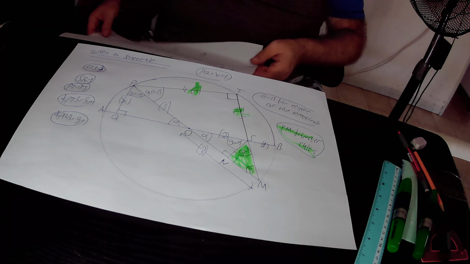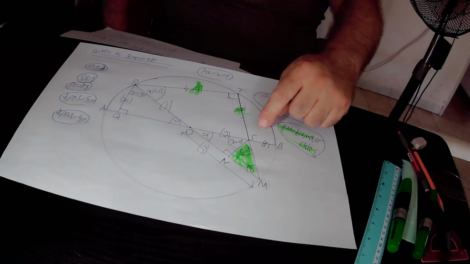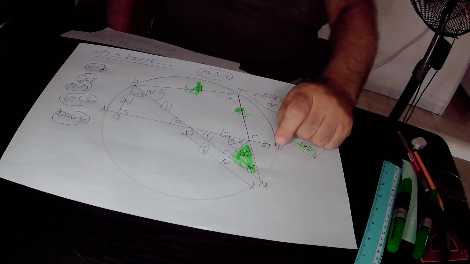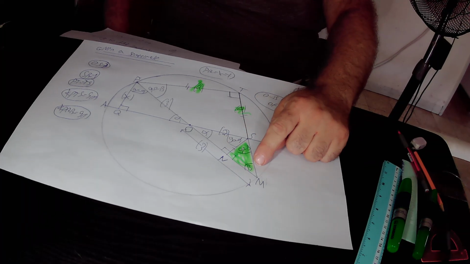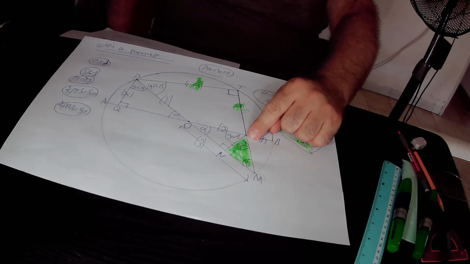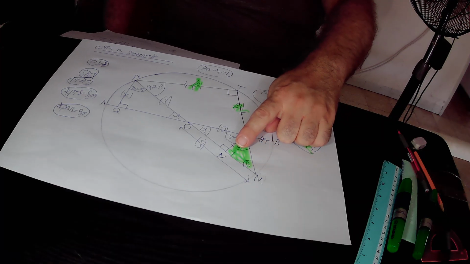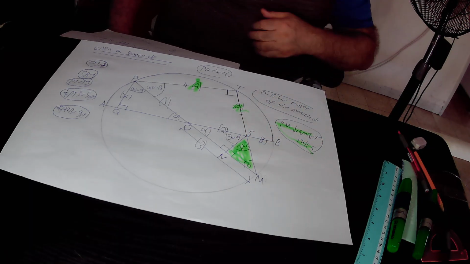In the next step, we define this angle as beta, and we focus on the green right triangle SNM. In the green right triangle SNM, this angle equals beta, this angle equals 90 degrees, and therefore this first missing angle must be equal to 90 degrees minus beta. Why? Because 90 degrees minus beta plus beta is 90 degrees, and 90 degrees plus 90 degrees is equal to 180 degrees. That is the sum of the angles in any triangle.